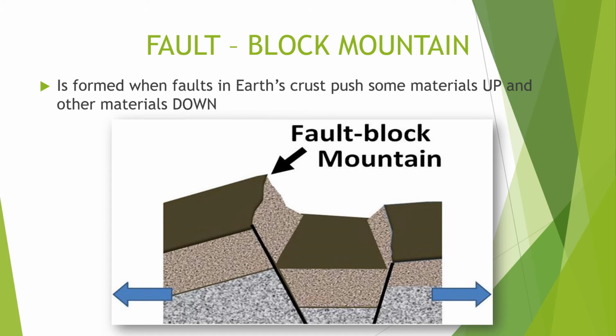Next type is the fault block mountain. This type is formed when faults in Earth's crust push some materials up and other materials down, as you can see in that picture below. Examples of fault block mountains include the Sierra Nevada in California and Nevada. Another is the Harz Mountains in Germany. You can see that in Google.